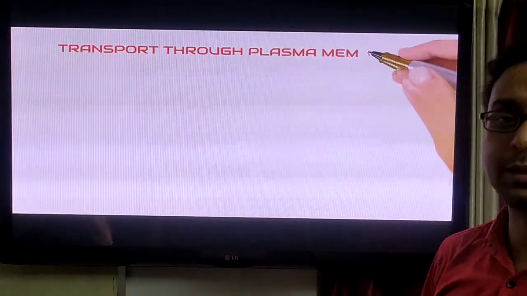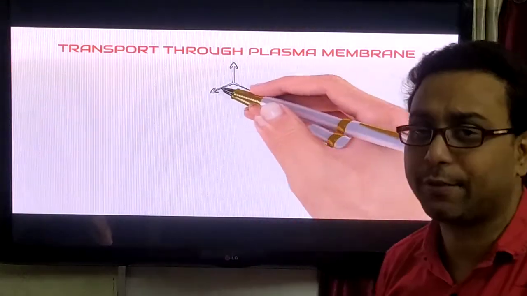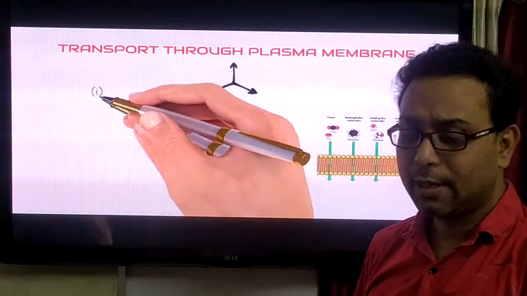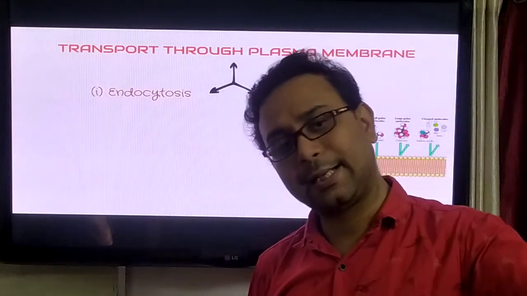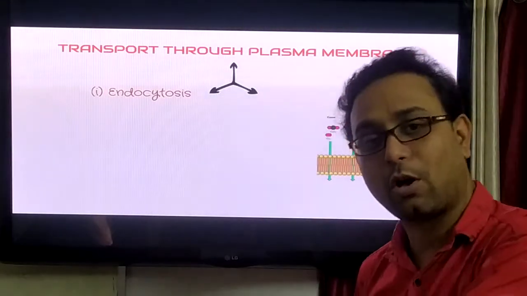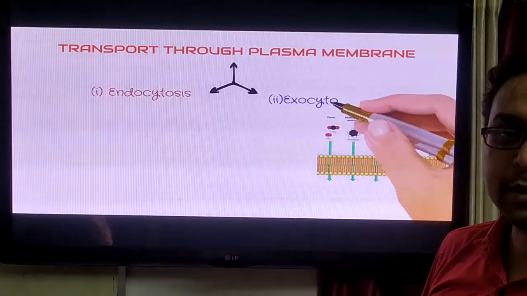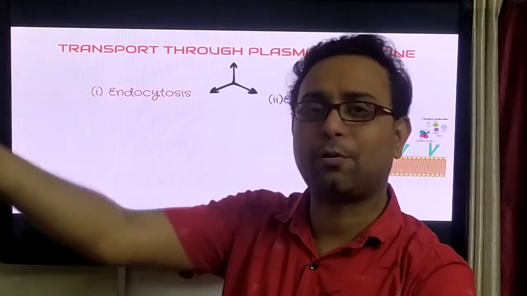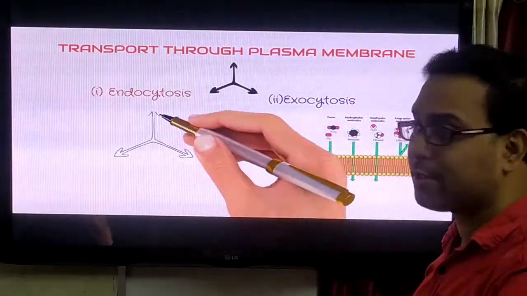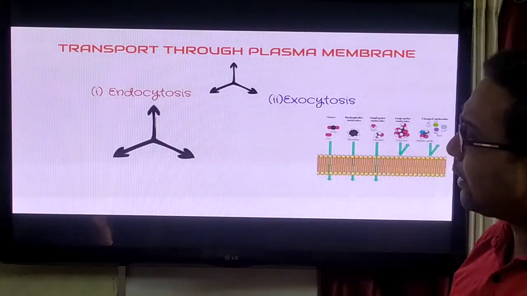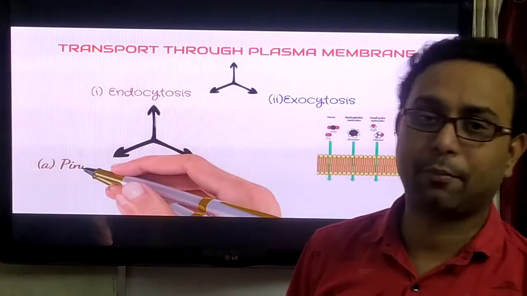So the function of the cell membrane is that it helps in transport, and different transport mechanisms are there in our cell. One is endocytosis, which means some materials enter inside the cell. On the other hand, exocytosis means some material exits from the cell. Very interesting point.